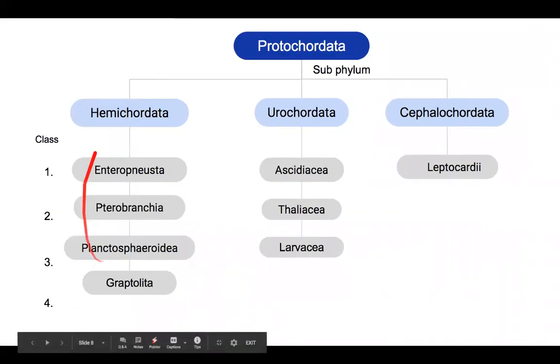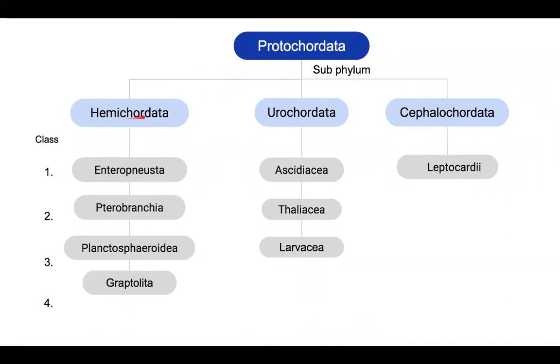Again, this is the full classification of Protochordata. You can see in the chart the three subphyla: Hemichordata, with the notochord confined to half of the body, Urochordata, with the notochord confined to the larval stages in the tail region, and Cephalochordata, where the notochord runs up to the rostrum or the interior tip of the animal.